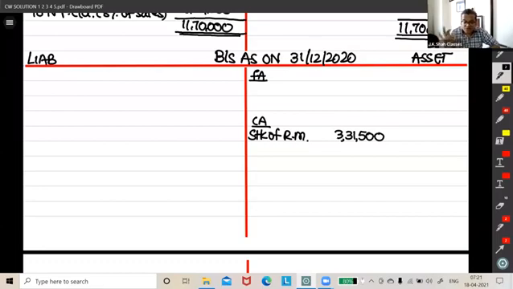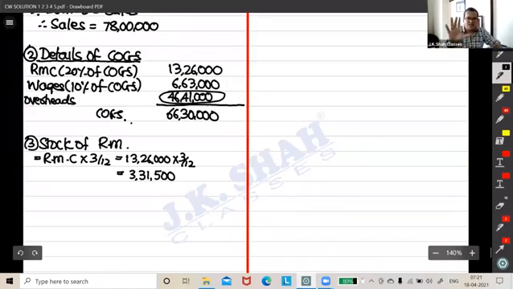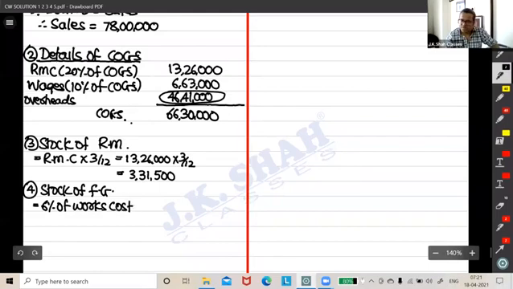Similarly, we have to calculate stock of finished goods, guys. Stock of finished goods. We'll show over here, so that our balance sheet should look clean. Calculate over here. What is told? Stock of finished goods. How much? 6% of works cost. In bracket, you write now, COGS. So that will be 6% of 6630.